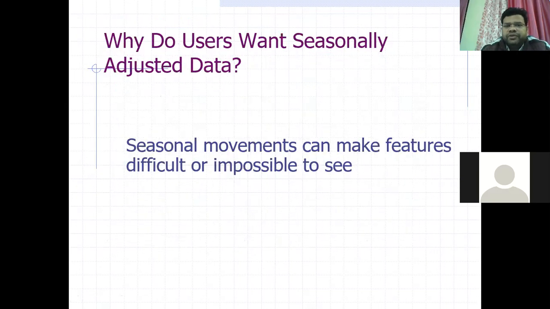So why do users want seasonally adjusted data? Because we have to remove the seasonal components so that we can find the basic component in time series analysis. We are doing nothing but separating all these four components, to see the contribution of each component in the time series. Accordingly, we can control which component, trend or seasonal, has more effect on the time series and needs to be controlled. So there are so many techniques.